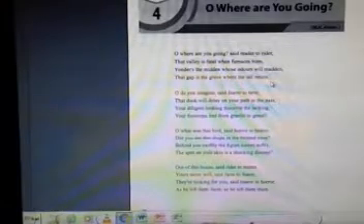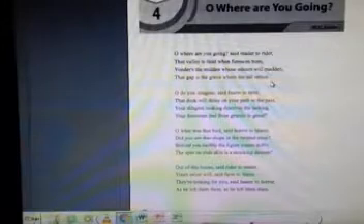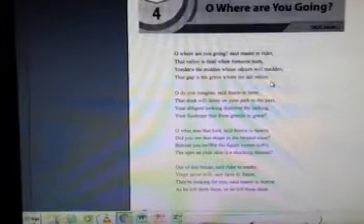So beta, this is the first stanza, and the stanza is given in your paper, and for attempting this question, you have to write first of all its reference and then its context. So what is the reference? That these lines, this stanza, have been taken from the poem Oh, Where Are You Going, written by W.H. Auden. So this is the reference, and note down the context, that the reader tries to stop a rider from going on a dangerous journey. He tries to frighten him by telling him that the way is full of trials and troubles.